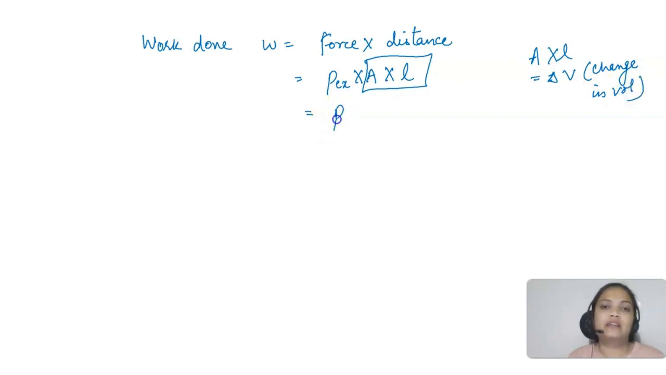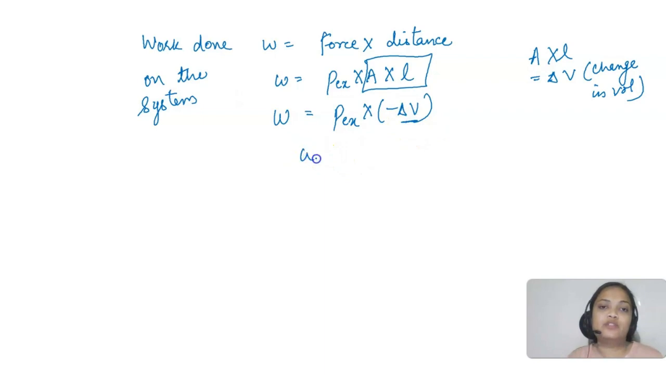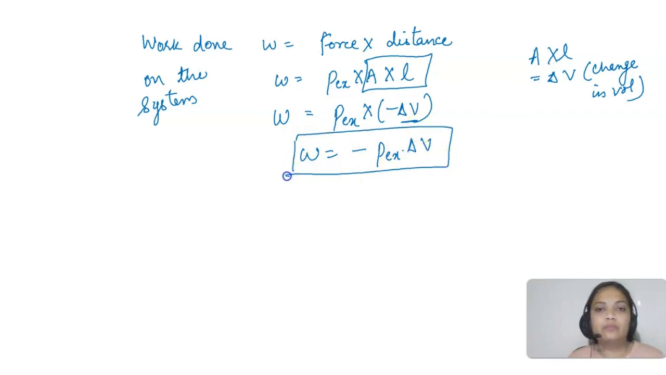So I will be writing here P external into minus delta V. Now you will be thinking, ma'am, why have you put minus here? Because here work done is on the system, and I have told you delta V की value negative आएगी. So negative will become positive, and you know work done on the system is positive. So to obtain a positive value, we have put minus delta V here. Of course, the change in volume was decreasing. So this is the formula for work done: minus P external into delta V.